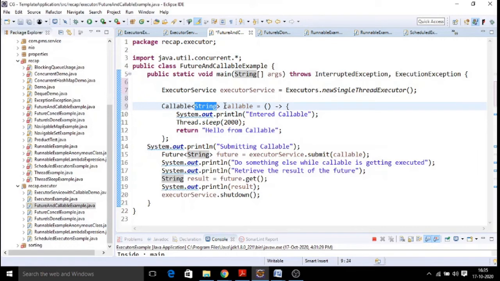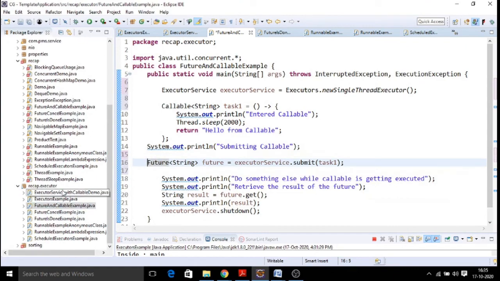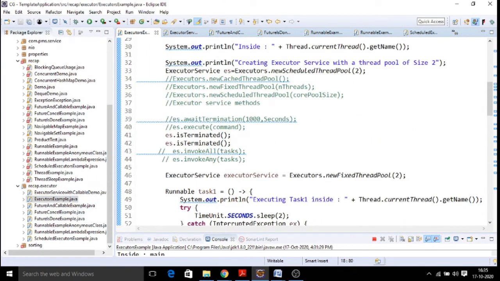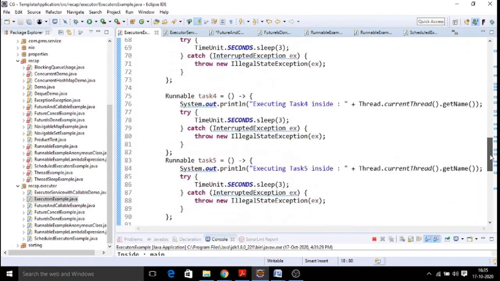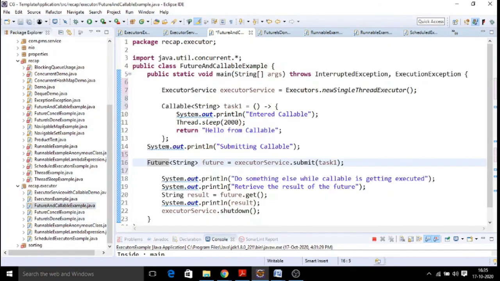So for example, this is a task we created. You can name it task 1 for easy understanding. Now here you can call it task 1. Right? You have assigned the task. After you submit the task, what happens? Earlier, in the previous Runnable interface example, after you submit it there is no return type. Are we getting any return type when we submit? There is no return type. It is always void. But in callable, the difference is it will give you a Future object.